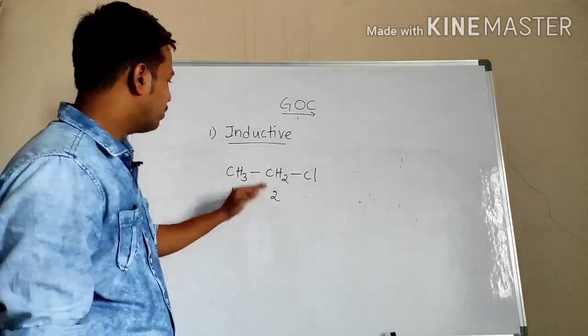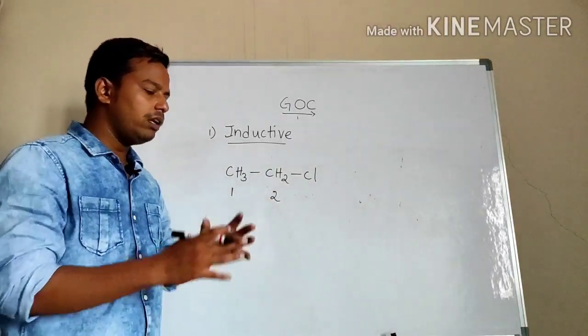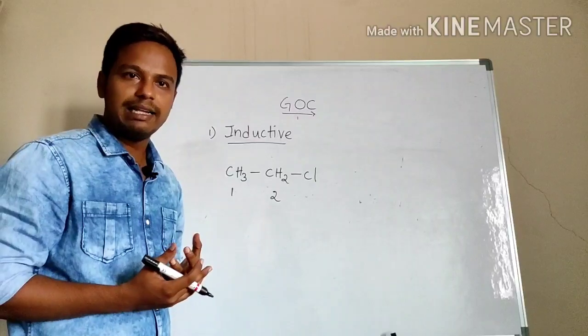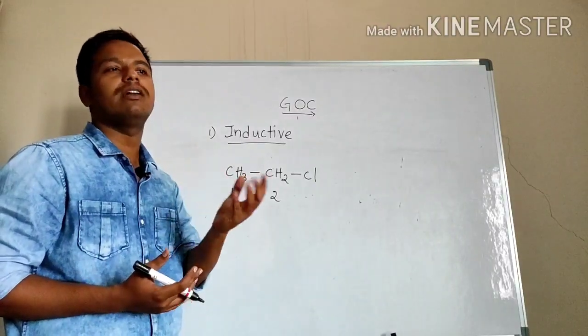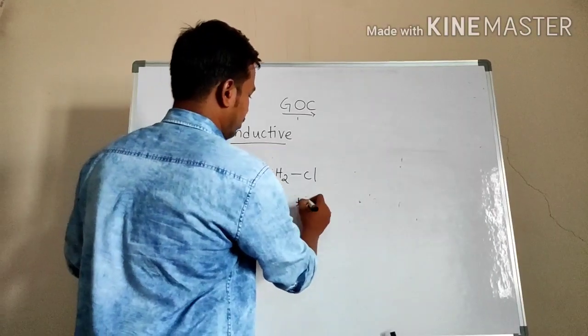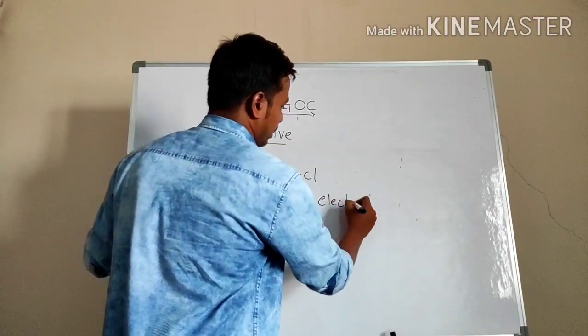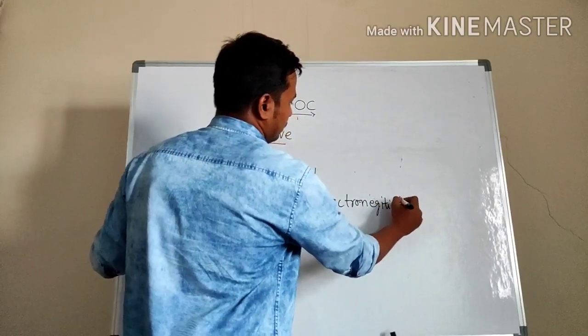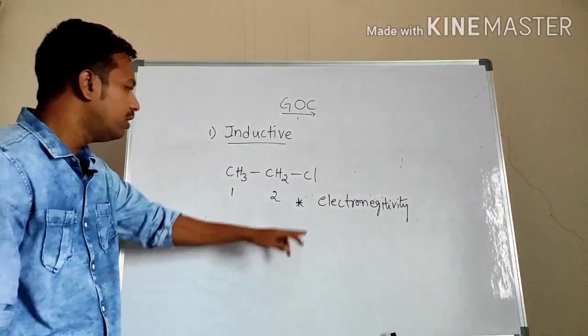In order to understand the inductive effect, you should have a glance at what electronegativity is.